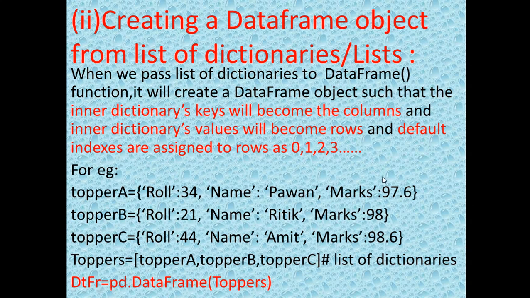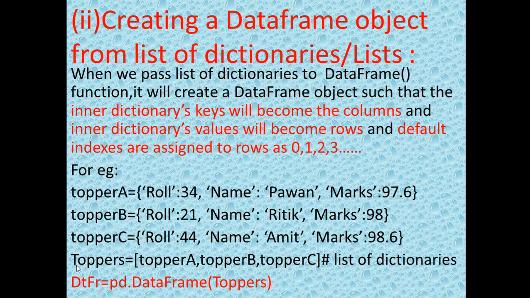These three are the dictionaries. So this dictionary's keys are roll, name and marks. And what about the values? The first dictionary, topper A, contains 34 as the value for the key roll, Pawan as the value for the key name, and 97.6 is the value for the key marks. The second dictionary, topper B, contains 21 as the value for the roll key, Ritik for the name key, and 98 for the marks key. And for topper C, it is the same way.